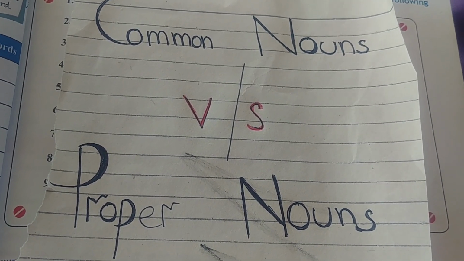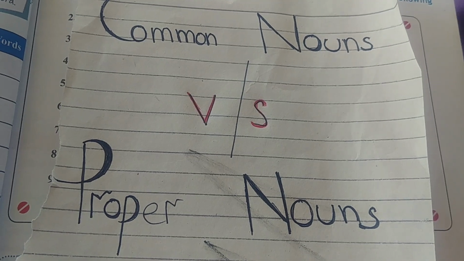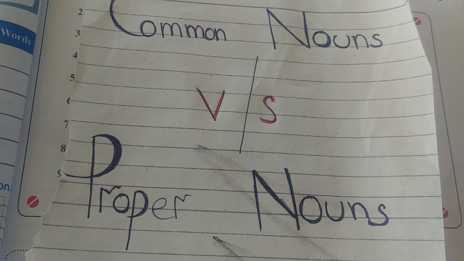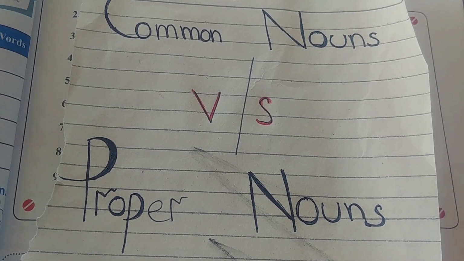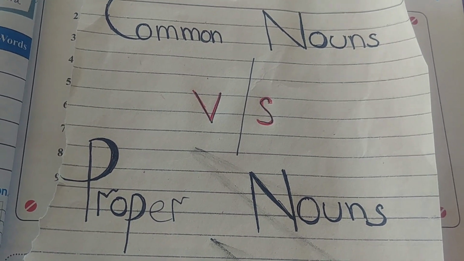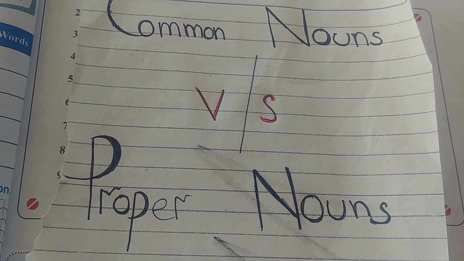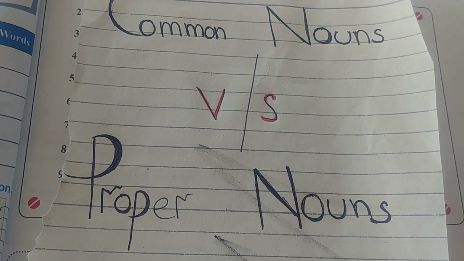So first of all, I will tell you what is a noun. A noun is a word that means a person, place, or thing. There are many types of noun, but today we will discuss only common noun and proper noun.